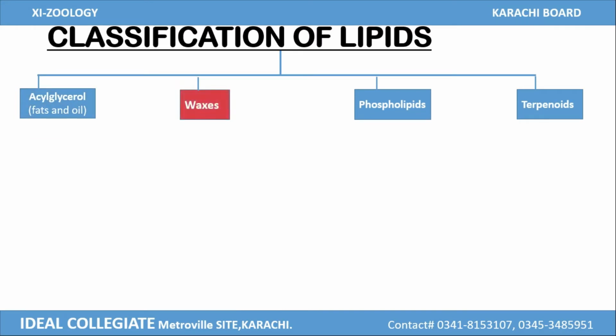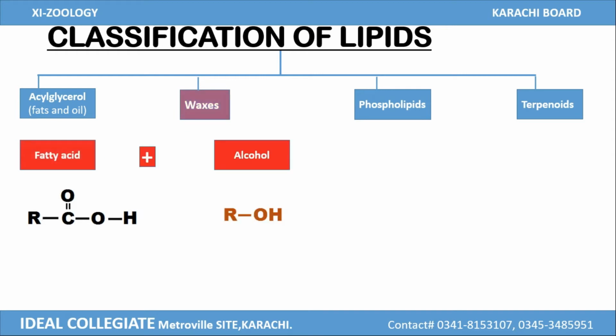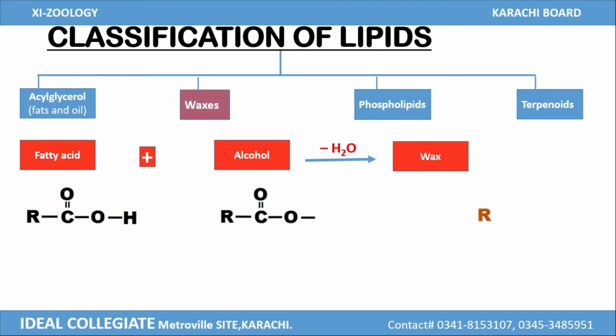The next group of lipid is waxes, and waxes are formed by the condensation of fatty acid and alcohol. The only difference between acyl glycerol and waxes is the type of alcohol. In glycerol there is a trihydric alcohol, while in waxes there is a monohydric alcohol. The condensation of fatty acid and alcohol produces wax.